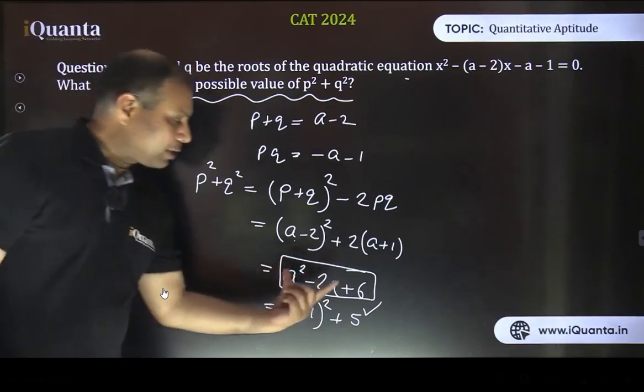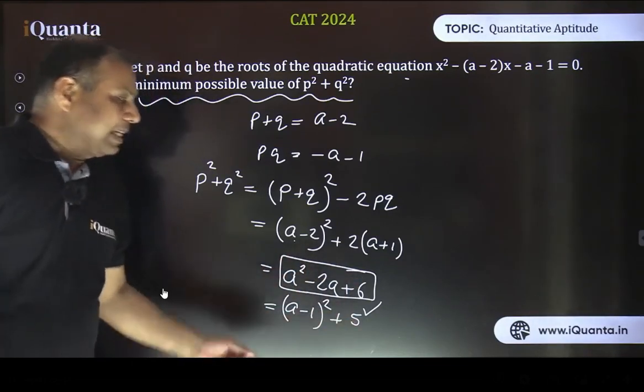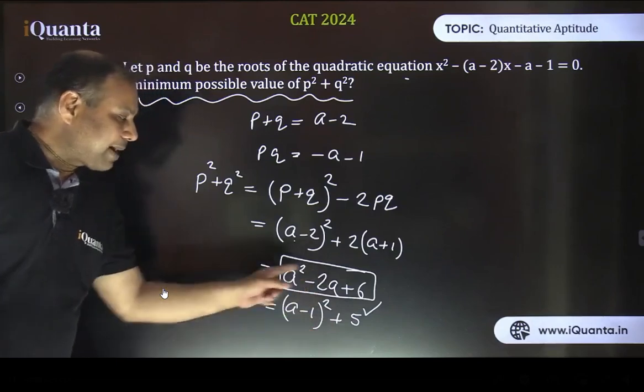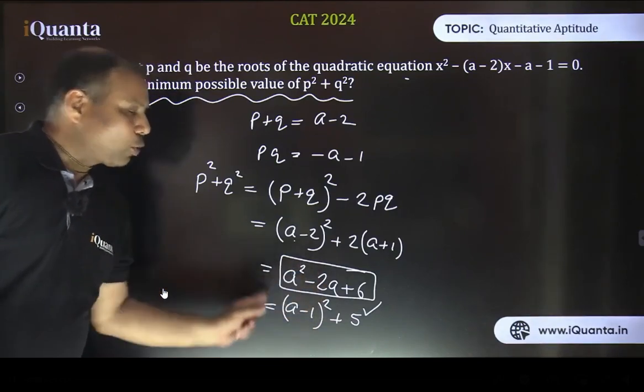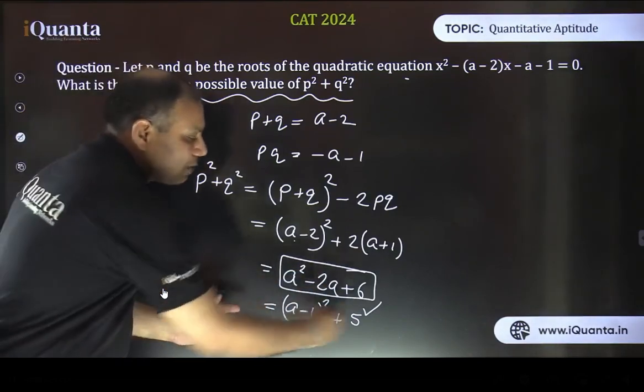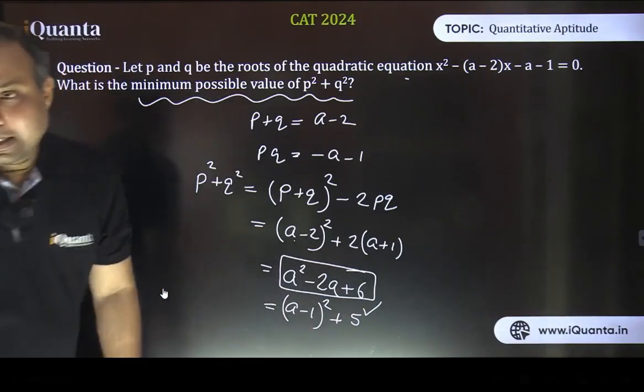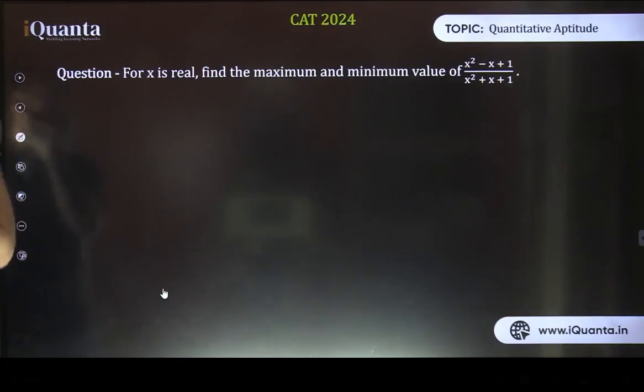So if I complete the square, this can be written as a minus 1 whole square plus 5. See, a square minus 2a plus 1 is a perfect square, na? So this plus 5 is remaining. So now this a minus 1 whole square, its minimum value is going to be 0. So the minimum value of the complete expression is 5 only, when this term becomes 0, right? Anyway, so let's move to this question.